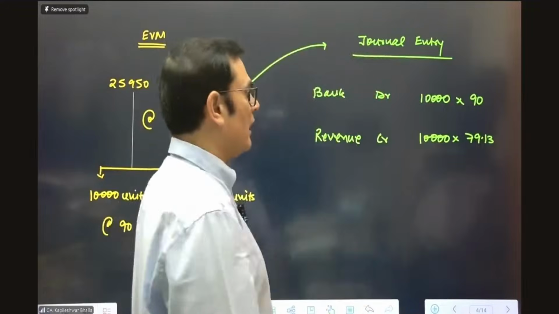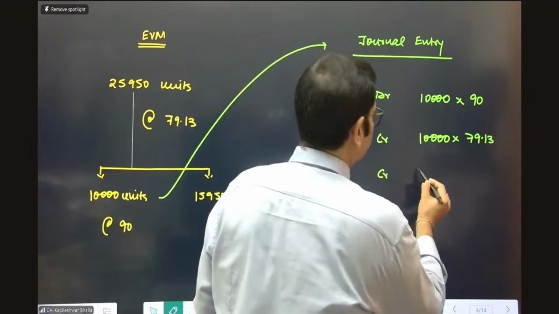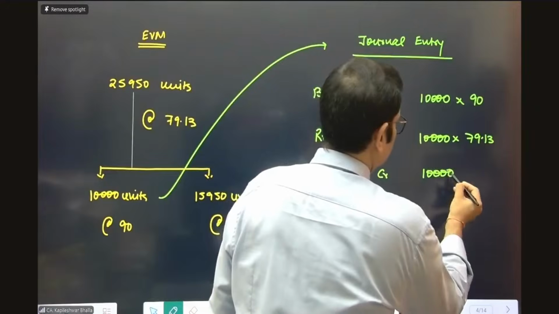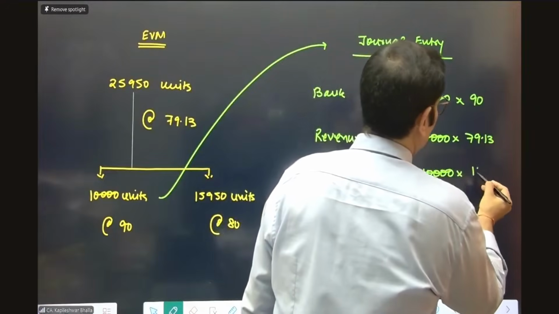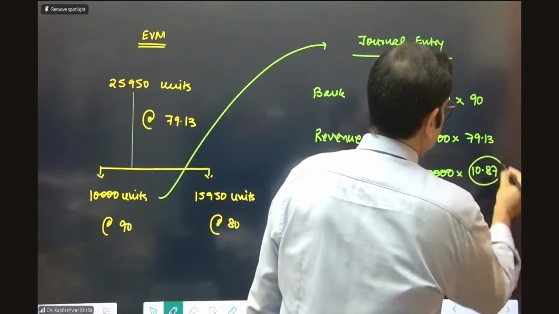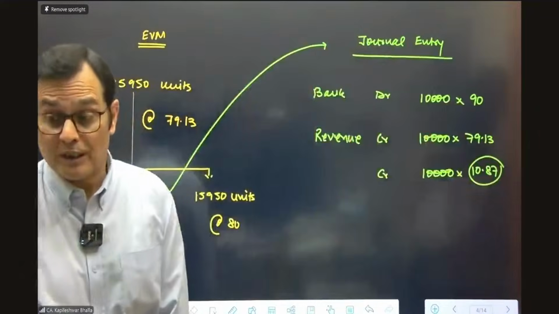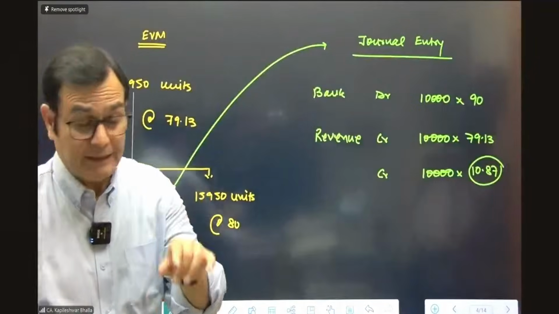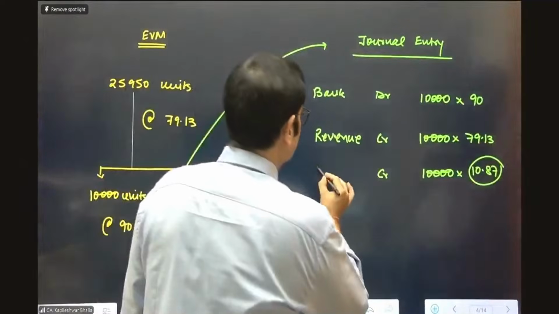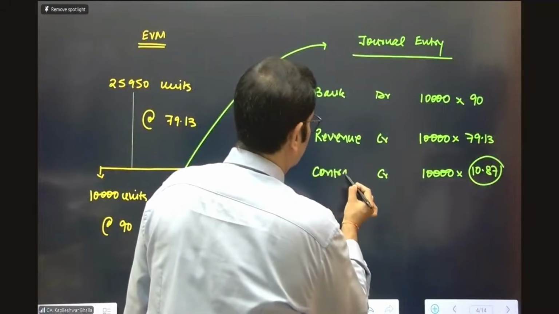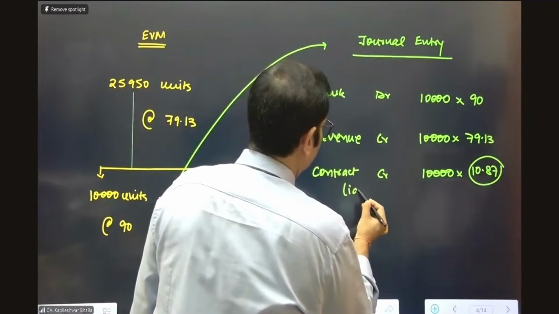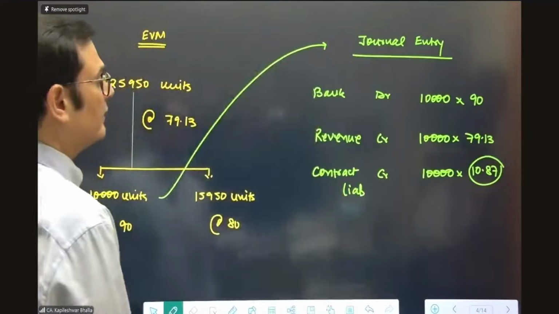Which account are you going to park this excess money? So I guess if I take the difference, this is coming to 10.87. That's a balancing figure. So which account are you going to park this? That's right. You're going to put this in the contract liability account. We're going to temporarily park this in the contract liability account.